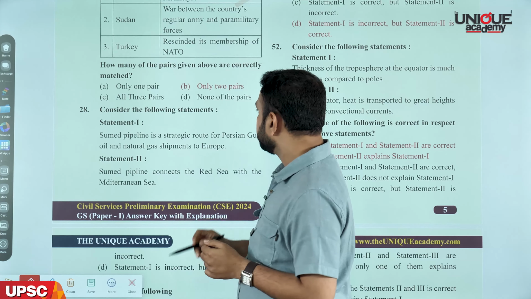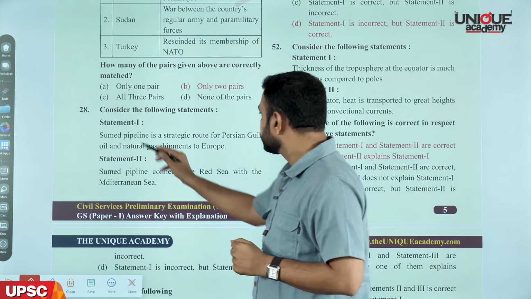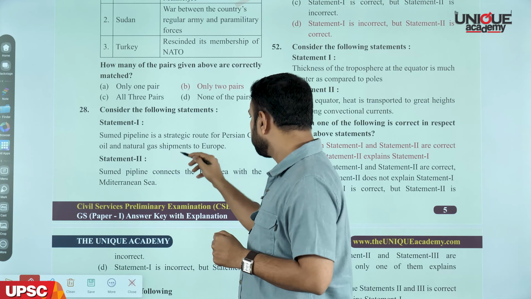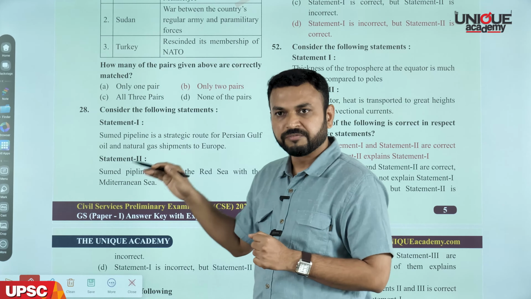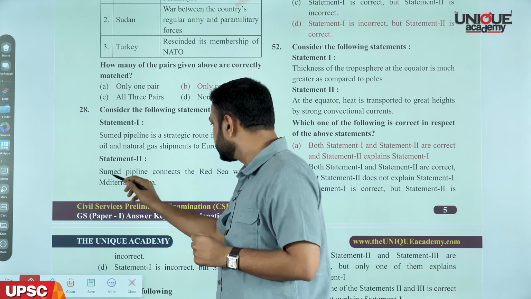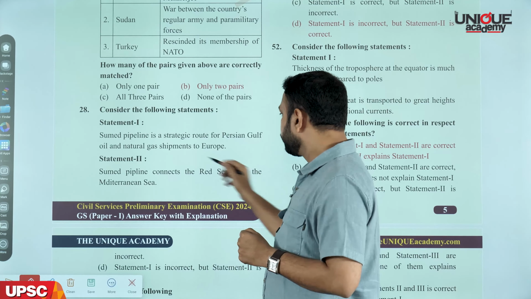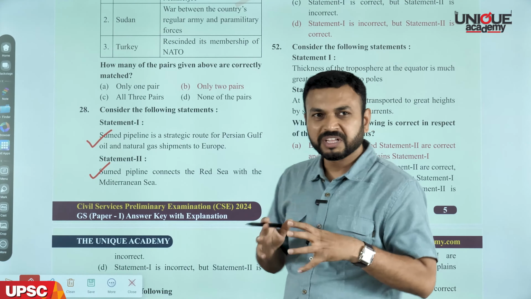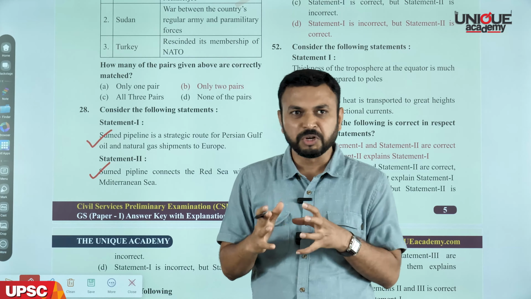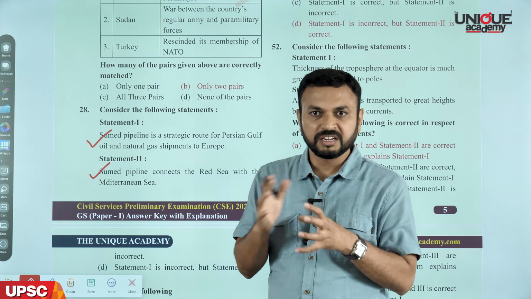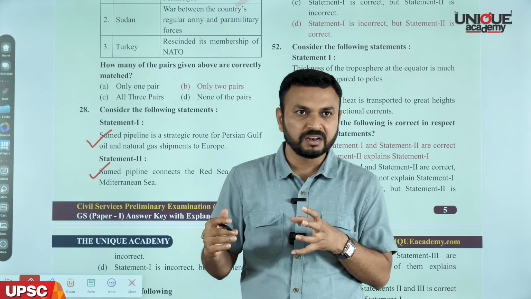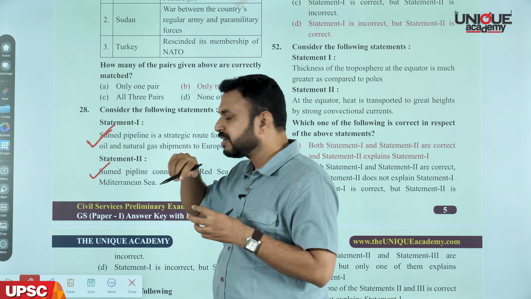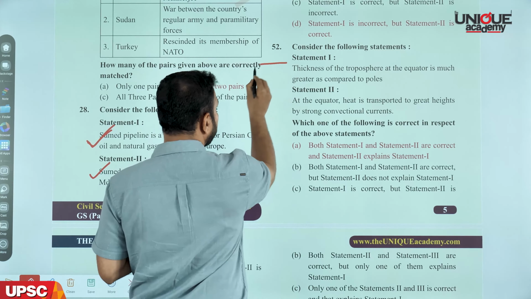So consider the following statements. Statement one says, Suez pipeline is a strategic route for the Persian Gulf oil and natural gas shipments to Europe. Then the second statement is, Suez pipeline connects the Red Sea with the Mediterranean Sea. If you look at both statements, both are correct because Suez pipeline was in the news. Recently we know that this Middle East region is continuously in the news. There was a Ben Gurion canal, it passes through Israel, and along with that we had the news about Suez pipeline.